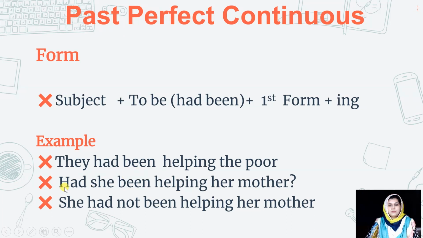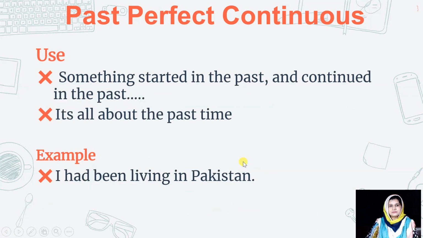Next example is of a question statement. Had she been helping her mother? Right? So you got to know how to make the question statement, where first of all we have the helping verb, then subject, then been, then main verb, after that object, right? And then we'll move towards the negative sentences. She had not been helping her mother. So here we just need to add not with had in order to make it a negative sentence.